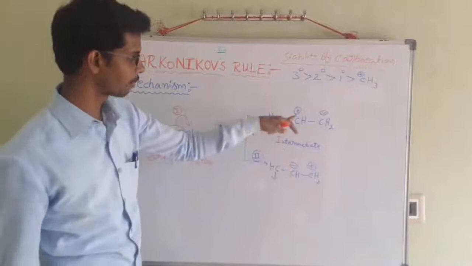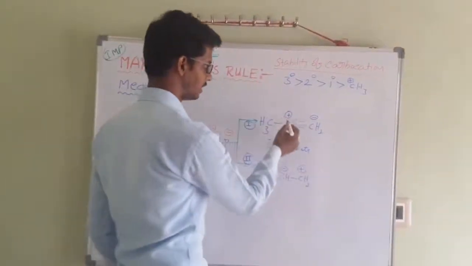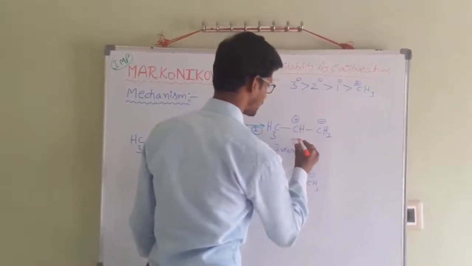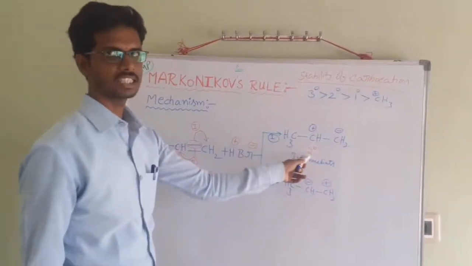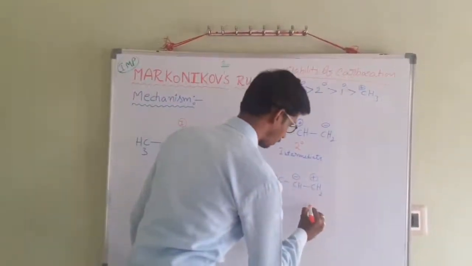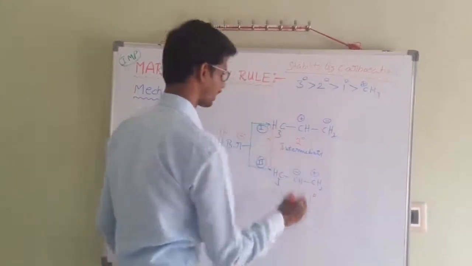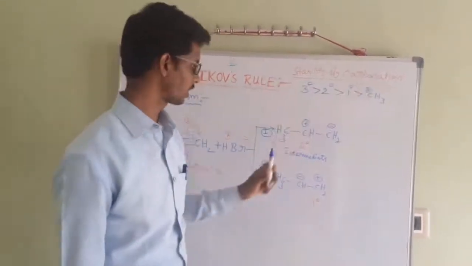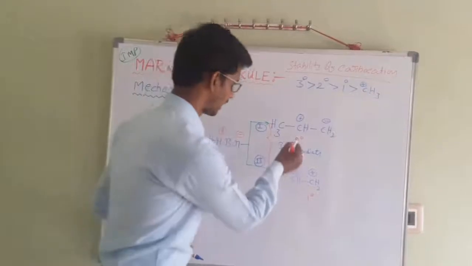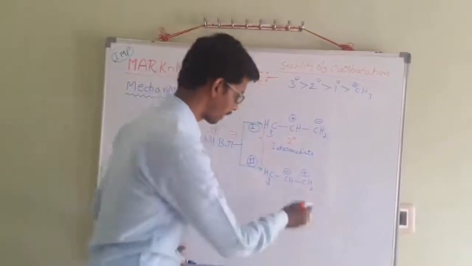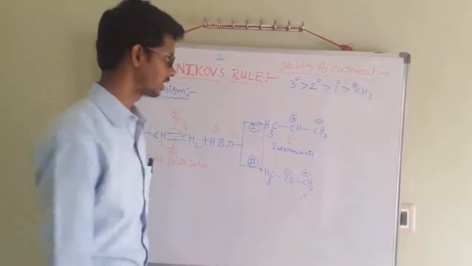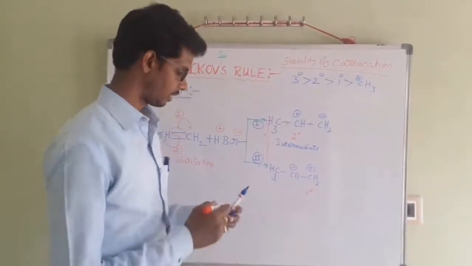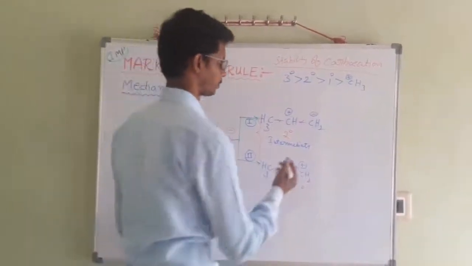Here, two types of carbocations are formed. This is a secondary carbocation. Secondary is termed 2 degree. Here, a primary carbocation is formed. These two are the intermediates. In these intermediates, you should consider the stability of carbocations. The secondary carbocation is more stable when compared to the primary carbocation. Why? Because of the inductive effect and hyperconjugation. That's why we should write the product here.